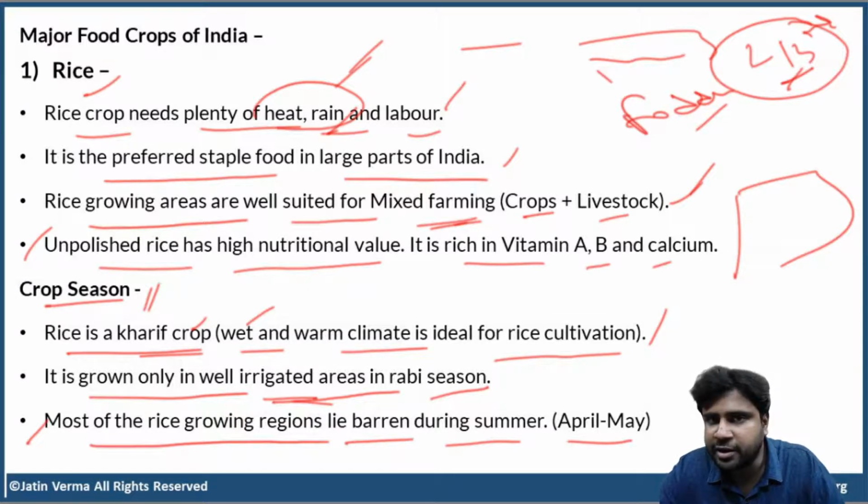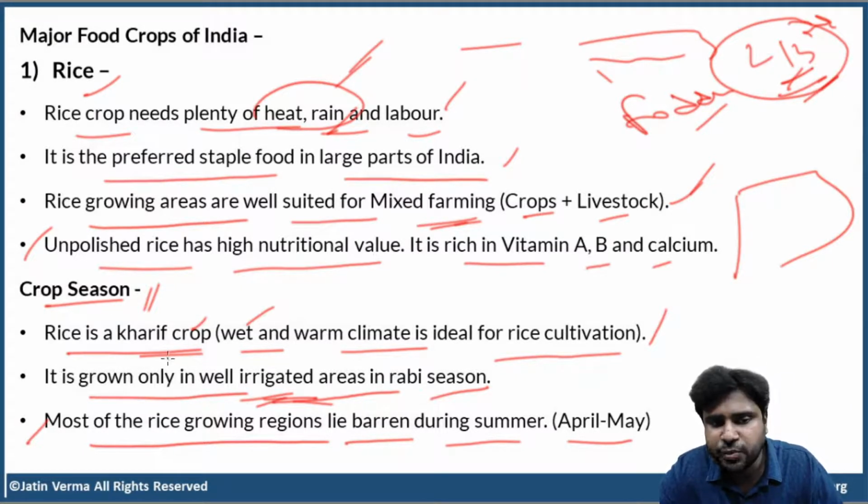So, how to get clarity? Please keep this in mind. Most of the arable land in India is still rain fed. Many areas have irrigation, but not well developed irrigation. Sometimes there is water in the canal, sometimes there is no water, sometimes the people just have to depend on monsoon. So around two-thirds, the vast majority of the agricultural land in India is rain fed. That is the reason I keep on mentioning the word well irrigated. If you keep this in mind, then all the points will become very simple.